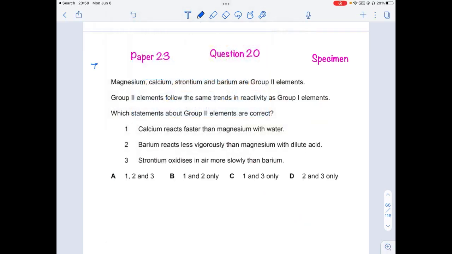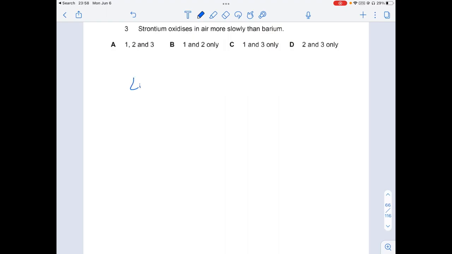Coming to the next question, question number 72 from the specimen paper, paper 23, 2020. Magnesium, calcium, strontium, and barium are group 2 elements. Group 2 elements follow the same trends as group 1. So in group 1, what are the elements we have? We have lithium, sodium, potassium, rubidium, and cesium. What is happening as we go down the group? The reactivity increases, because as we go down the group, the reactivity keeps on increasing.